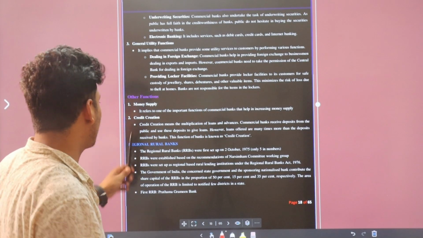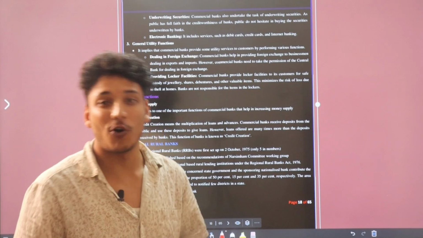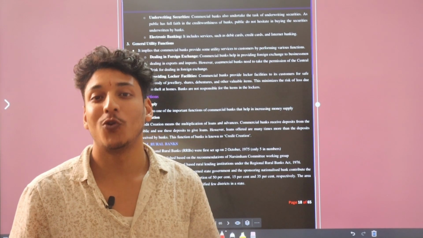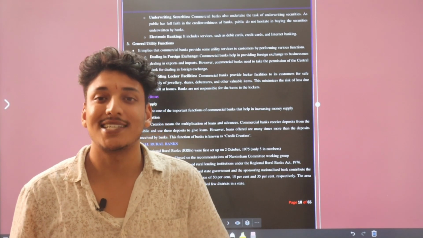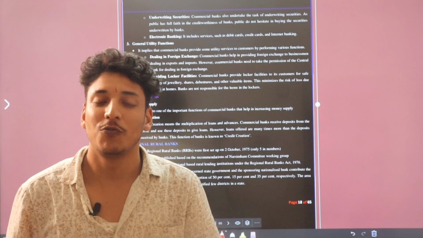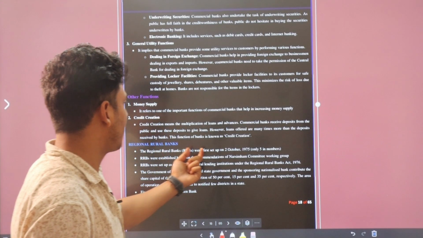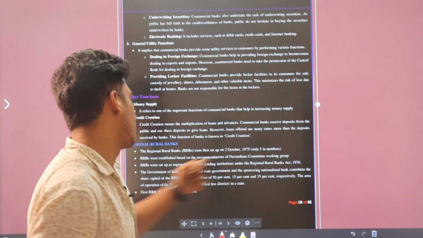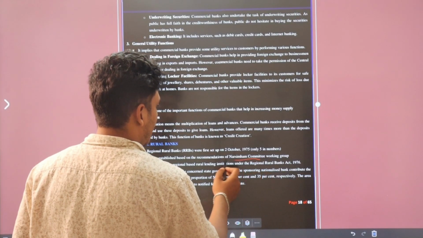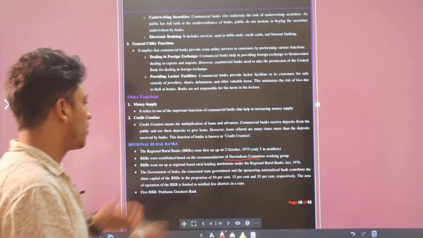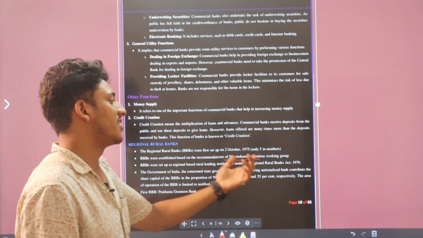Now RRBs are regional rural banks. We set up RRBs for our rural development, so that rural people don't feel left out. That's why we set up regional rural banks, which are headed by NABARD. Regional rural banks were set up on 2 October 1975, only 5 in number. RRBs were established based on the recommendation of the Narasimha Committee. Please remember this for banking related questions: whose committee recommendation we established RRBs on, that is the Narasimha Committee.